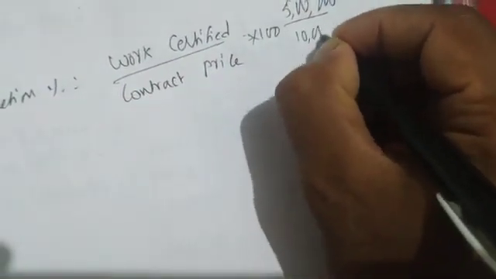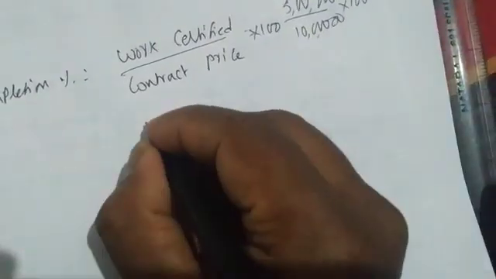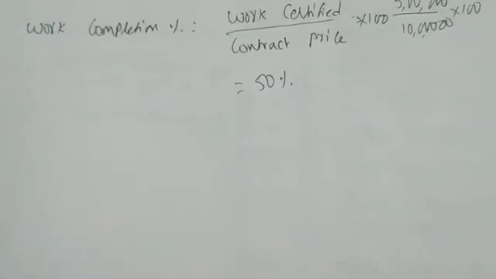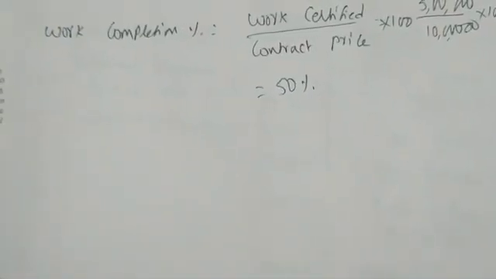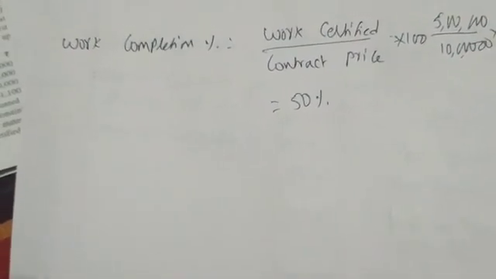How much is the contract price? 10 lakhs. 5 lakhs divided by 10 lakhs into 100. So how much percent are we getting? 50%. You do the calculation: 5 lakhs divided by 10 lakhs into 100%. You get 50%.